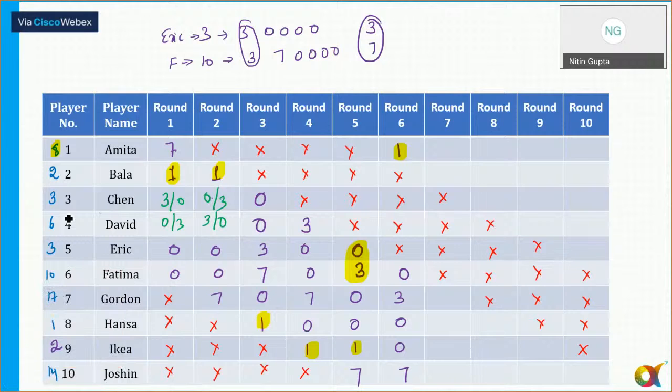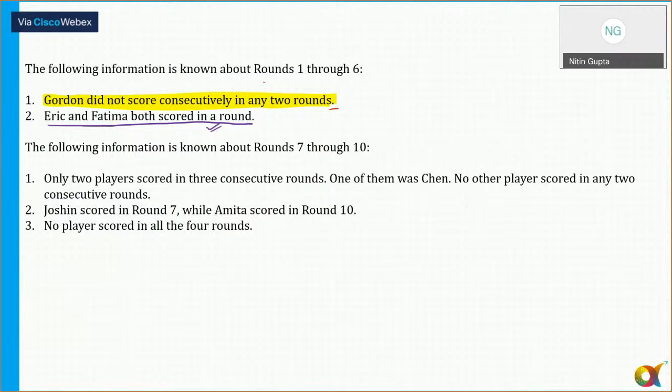Let's move to round 7 to round 10. Am I audible? Nikita, Sushant, Tanya. So let's see here. So round 7 to round 10.